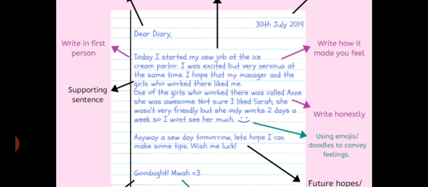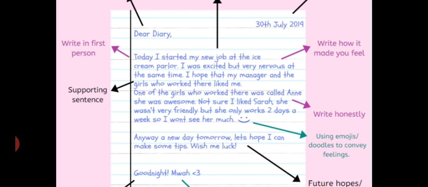Then: I hope that my manager and the girls who work there liked me. Still I don't know about them, but even so I am thinking that my manager and the other co-workers are happy with me. So you have narrated your experience in the first paragraph. Then afterwards you are supporting it.